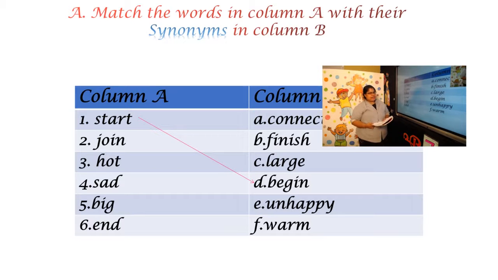Now look at the next one. Join. What's another word? Can you find out the answer? How many of you found it? Just raise your hands. Join. What's the answer? Join means connect. Yes. Hot? Yes, warm. You're right. Next one. Sad. So it's easy for you to find the answer. Sad is unhappy. Right?